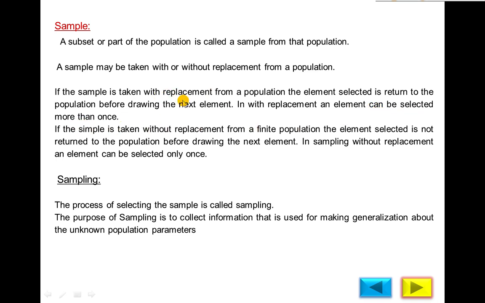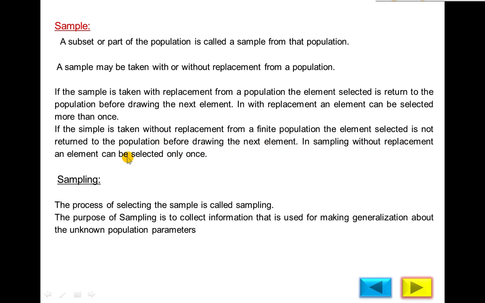If you select one sample from the population and then again replace it in the same population, you can select it again. It's called with replacement. Or without replacement: if the sample is taken without replacement from a finite population, the element selected is not returned to the population before drawing the next element.